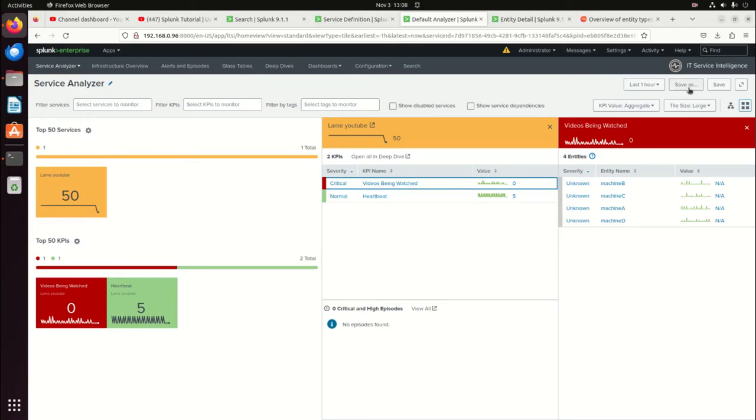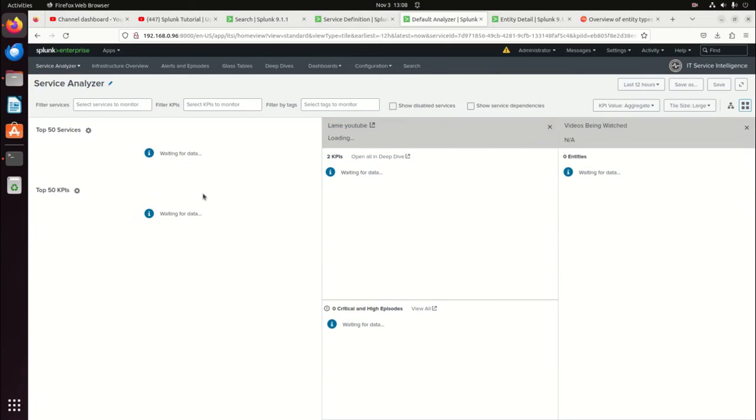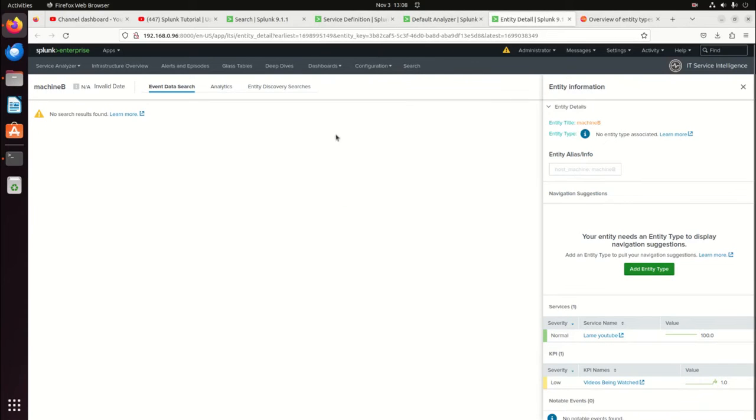So why, when I flip to 12 hours, was I green? Okay, I'm not green anymore. The reason I'm not green is it finally kicked in. As soon as you kick these KPIs off, you gotta love it, they don't always update immediately. You've got to wait for some of the data to catch up. But all right, so why is it yellow? Hopefully you can get an idea. What's the heartbeat? What's between green and red? Yellow. The concept is this is healthy, this is not, and thereby you get a service grade of 50. Well, is that how I want this to work?